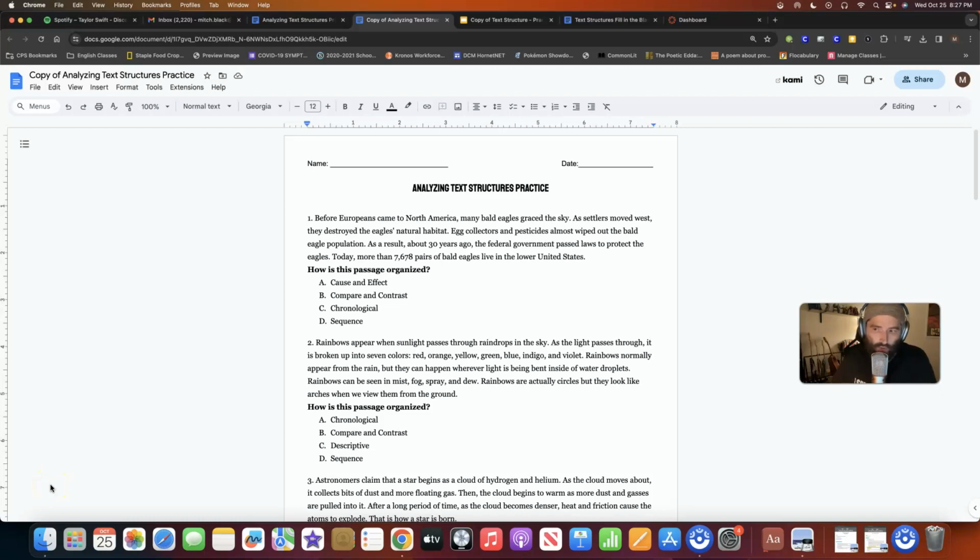Hey everyone, so our goal now with text structures is to take what we've learned from our notes and start applying it to reading passages. Now I know I had some small practices with each of your notes and then the practice that came after, but now I want to actually model for you what I expect you to do every time you are reading a nonfiction passage and looking for text structures.